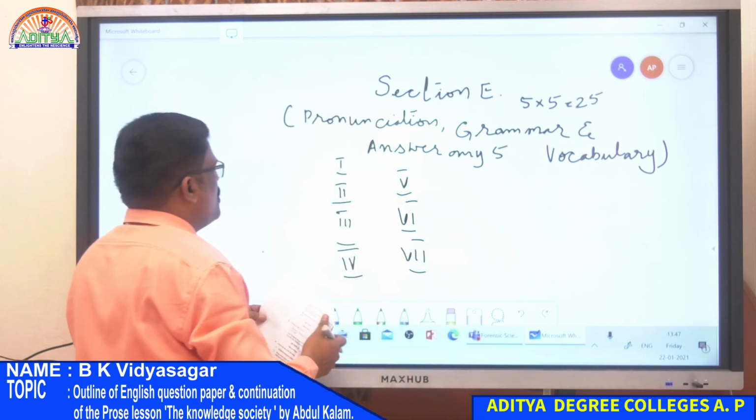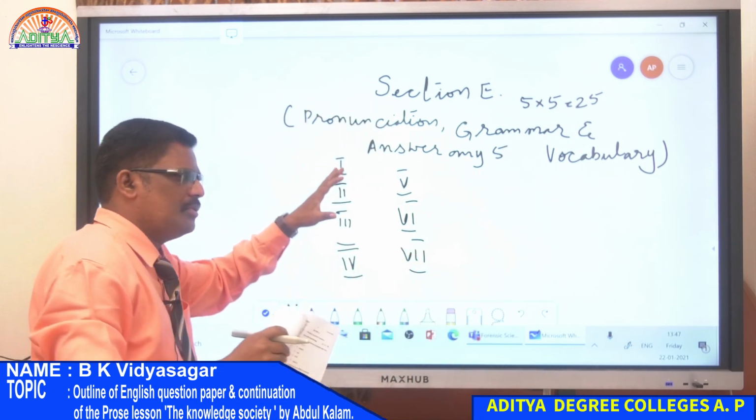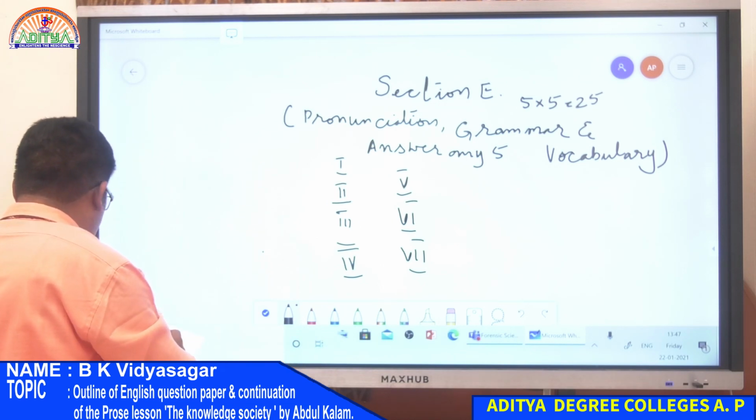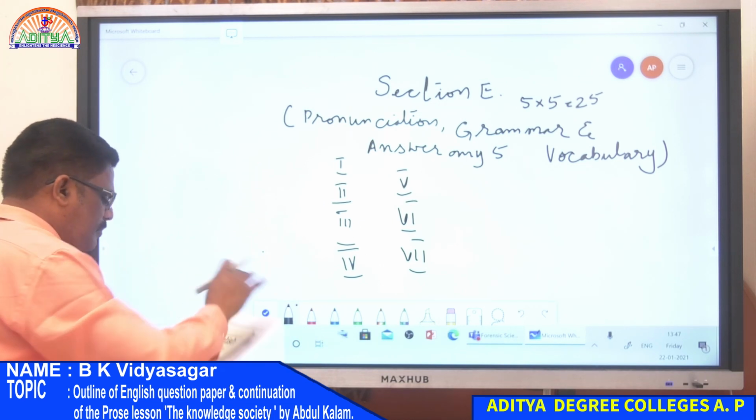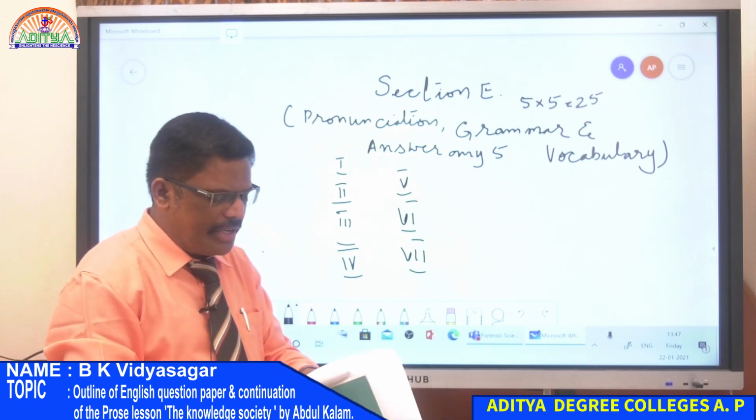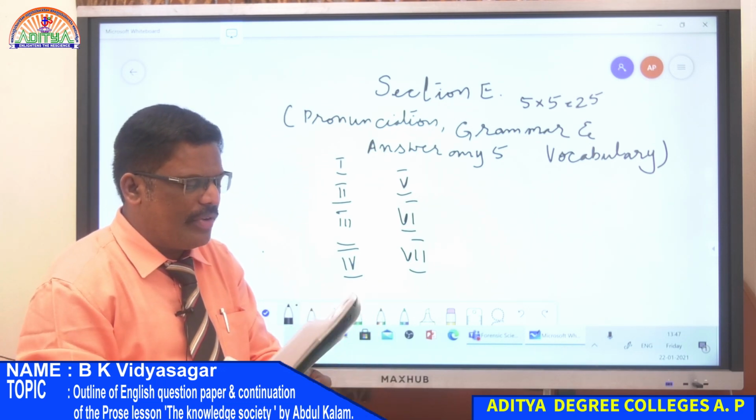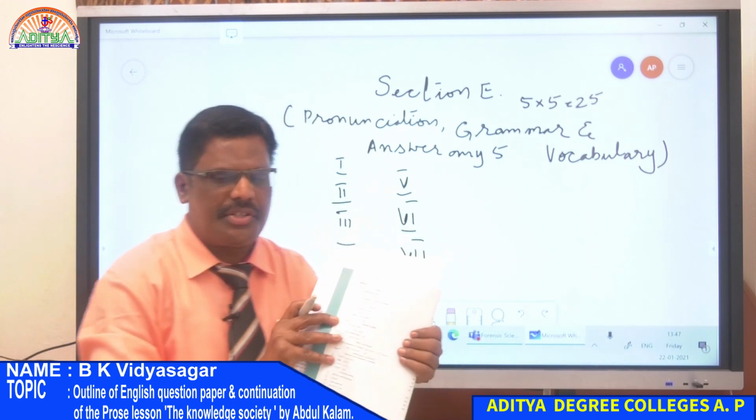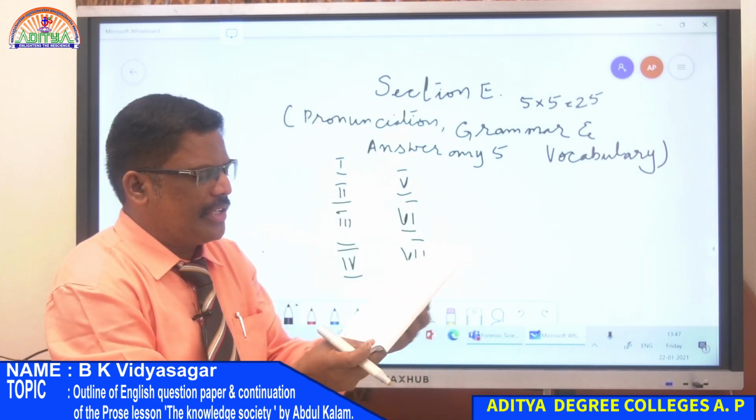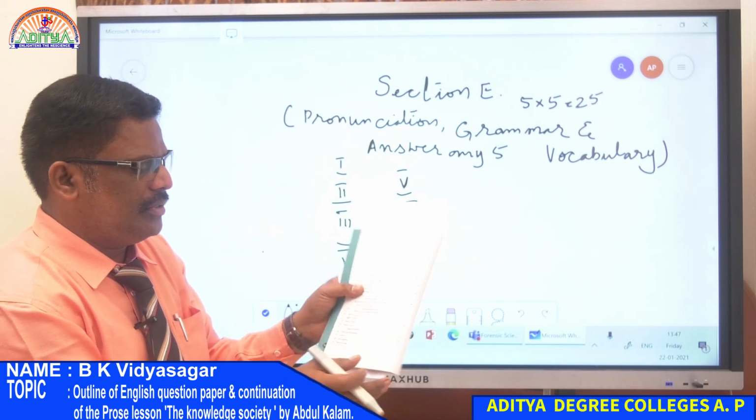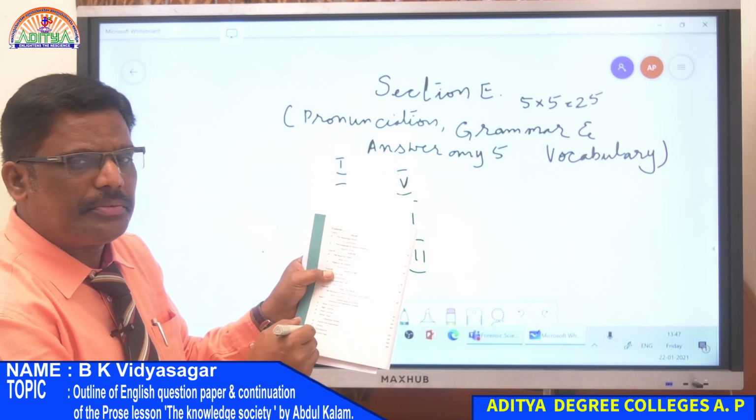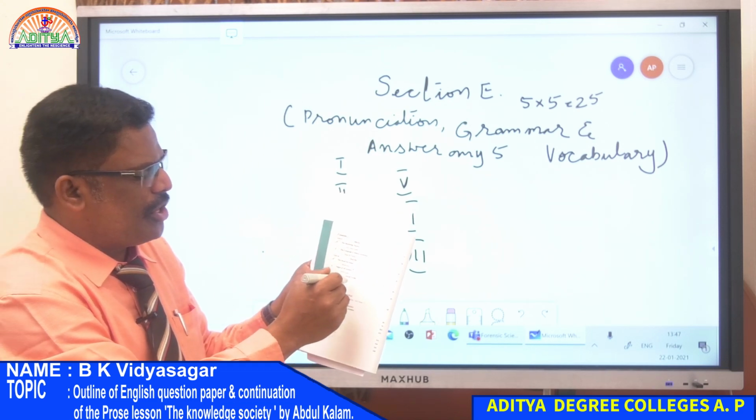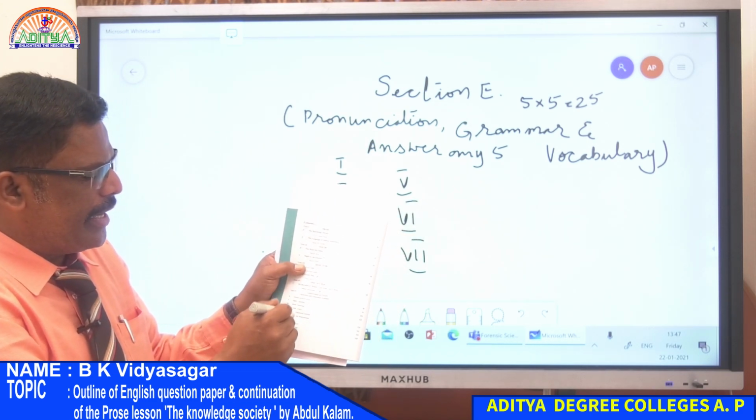Answer any 5. This section is the grammar section, like I showed you in the textbook. You have these grammar items here, the language activity, all of you are able to look at this. So you have the prose, poetry, short story, one act play and grammar activity.